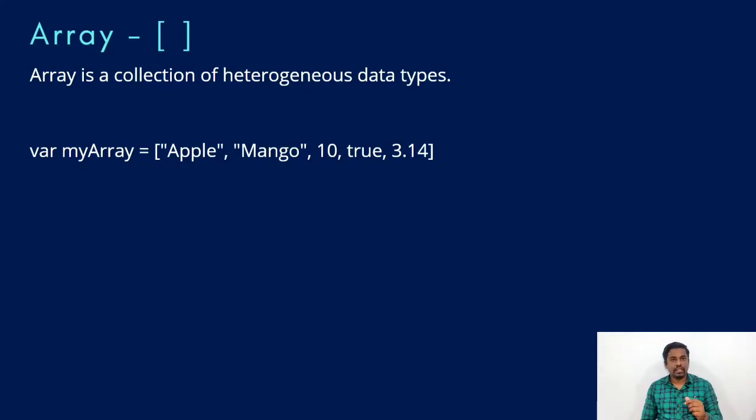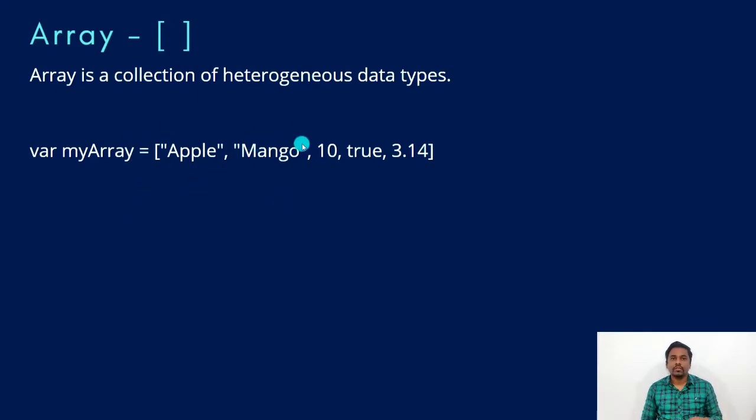So now we are going to see the meanings of data types with brackets. So a square bracket, that is an array. Coming back to our example, myArray equal to square brackets. The first fruit is apple, the second fruit is mango. So the first variable that I'm storing is a string, comma, and the second variable that I'm storing is another string, that is your mango. The third one is a number, the fourth one is a boolean, and the fifth one is other. That's why it is called a collection of heterogeneous data types.